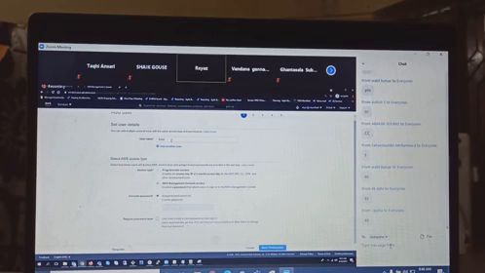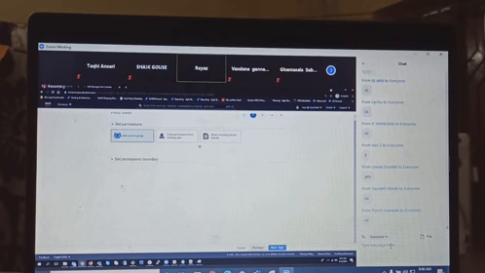Nice. So give the username and give console access, right? And then auto-generated password and remove this password required, password reset. Okay. Now next, click on next permissions.